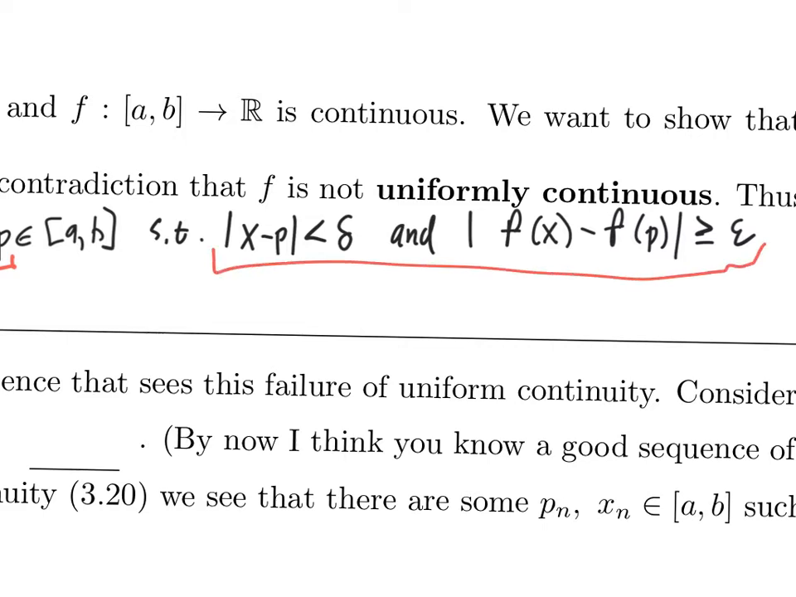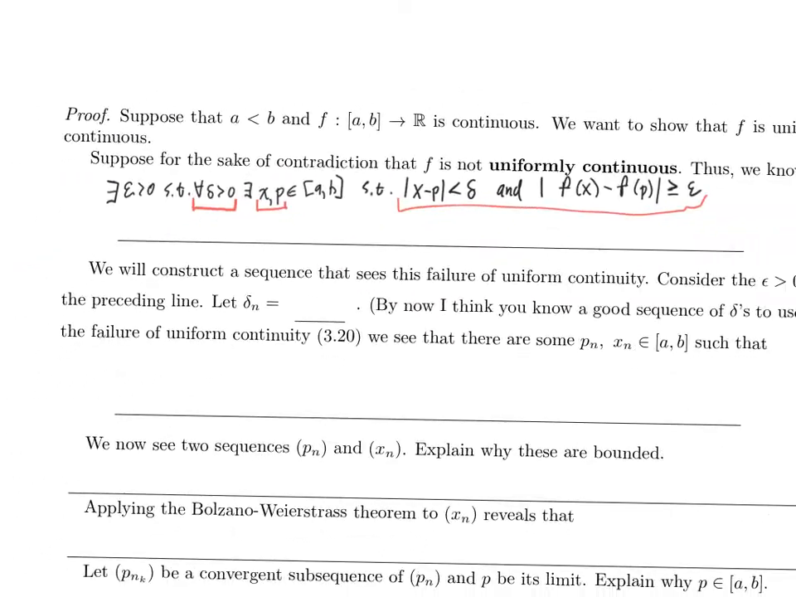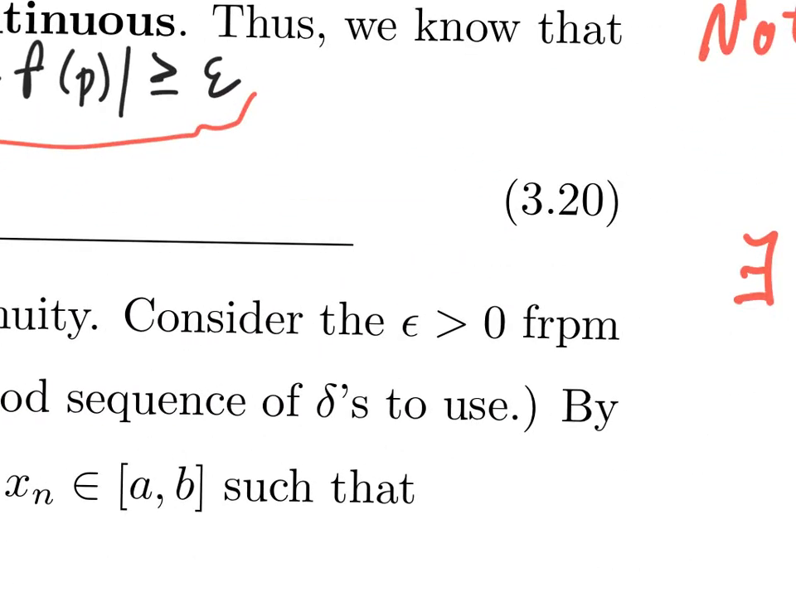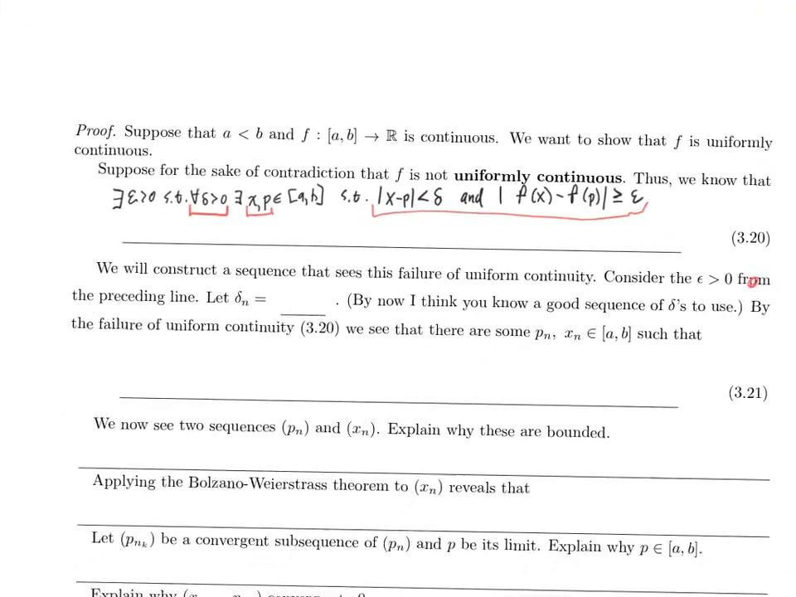Sorry, these two conclusions happen. So let's put pencil to paper and write that. We'll construct a sequence that sees this failure of uniform continuity. Consider that fixed epsilon from above.